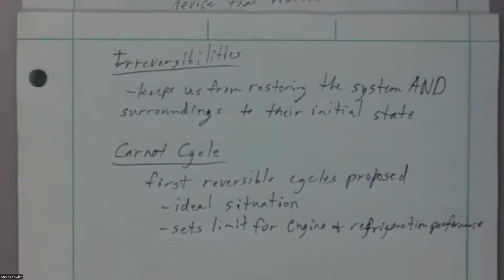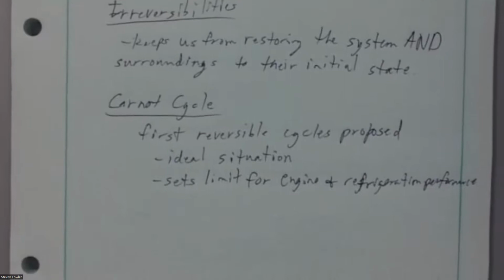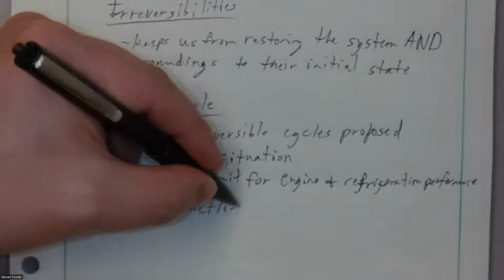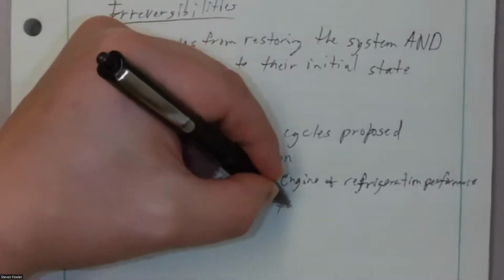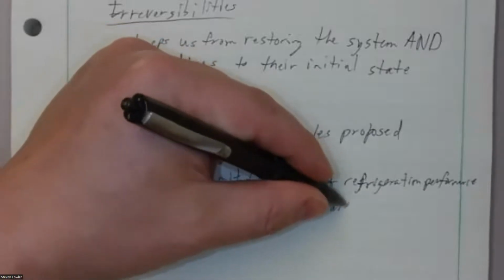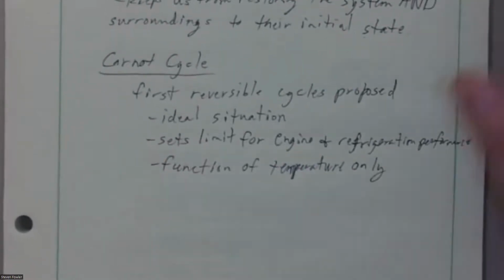It sets the limit for engine and refrigeration performance, and that limit we find to be a function of temperature only. So temperature is the only driving factor. Now, we see that when we actually derive these expressions. So let's look at some of these devices that we would apply something like a Carnot cycle to.